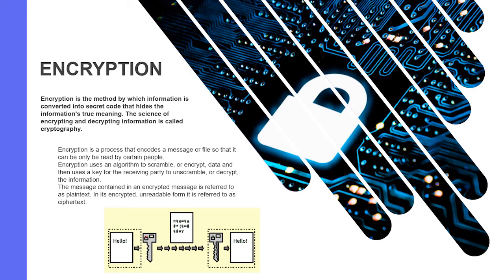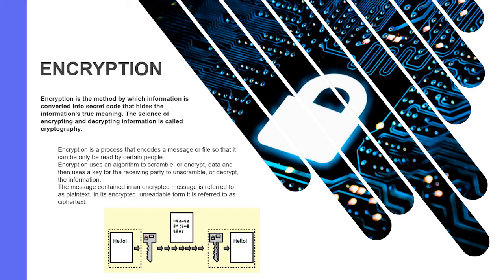Encryption is the process that encodes a message or file so that it can be read only by certain people. Encryption uses an algorithm to scramble or encrypt data and then uses a key for the receiving party to unscramble or decrypt the information. The message contained in an encrypted message is referred to as plain text.